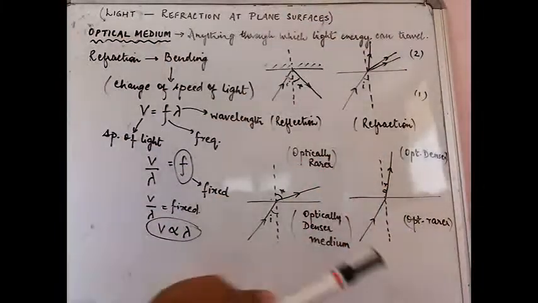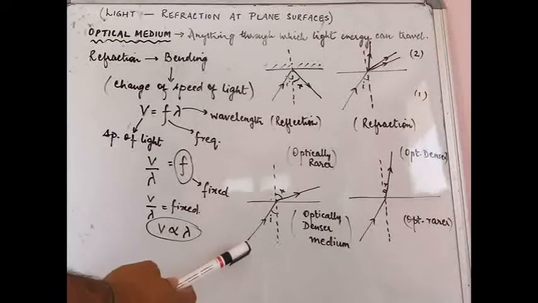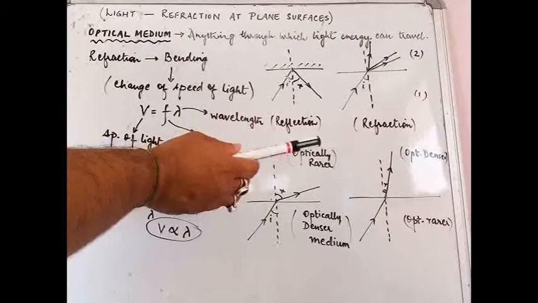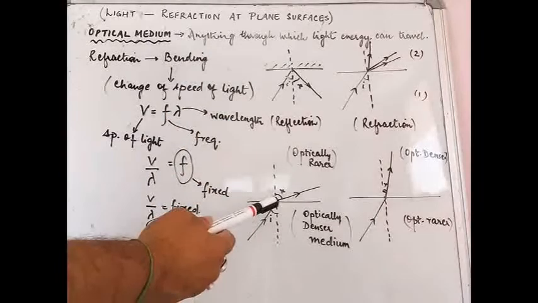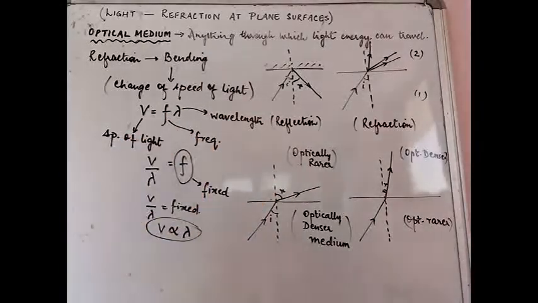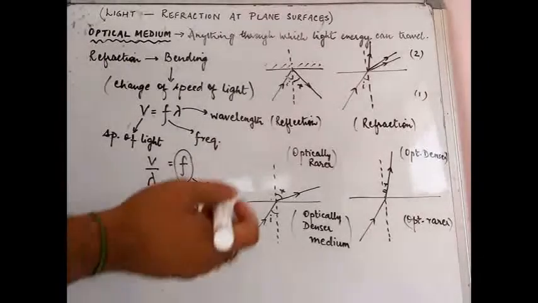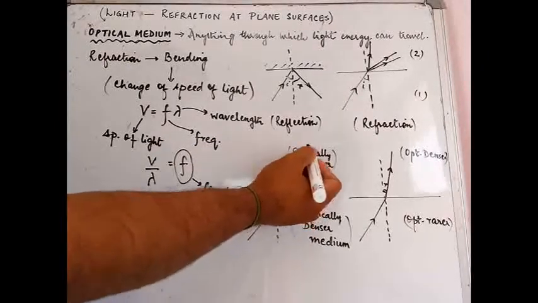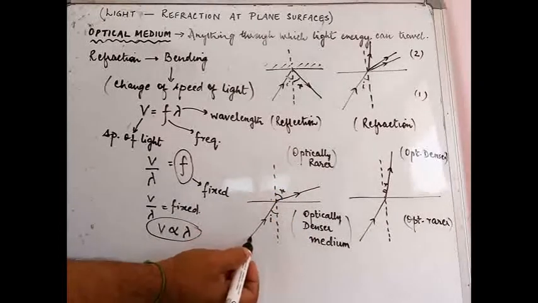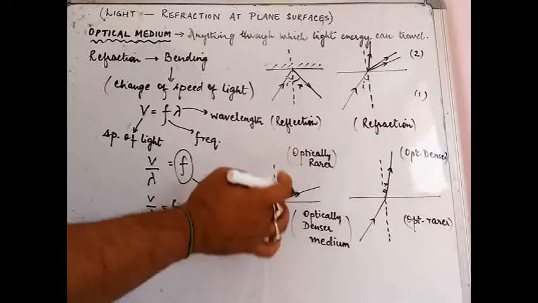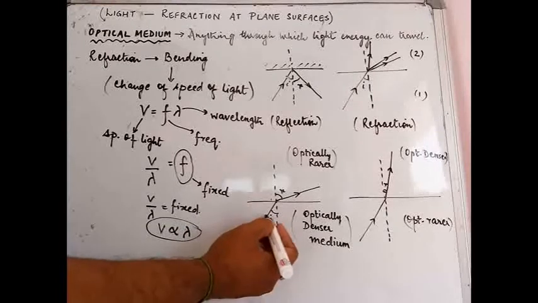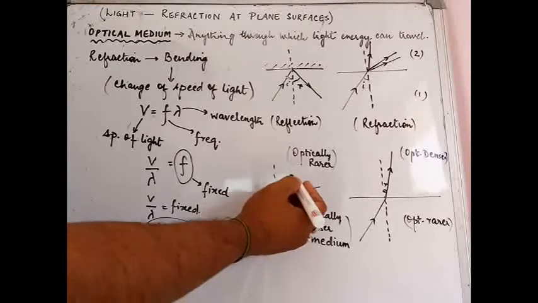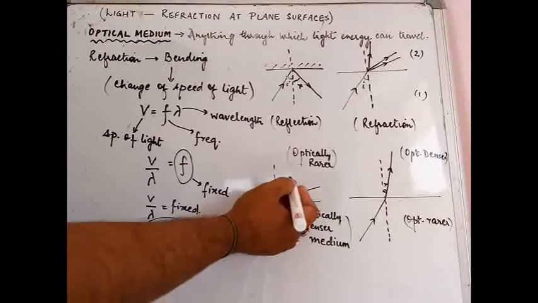So the rule is, whenever light travels from an optically denser to an optically rarer medium, it bends away from the normal. What does this bending away mean? This was the original direction of the ray. If I assume that there was no separation of the mediums, the ray of light would actually have traveled like this in a straight line. It would have continued.